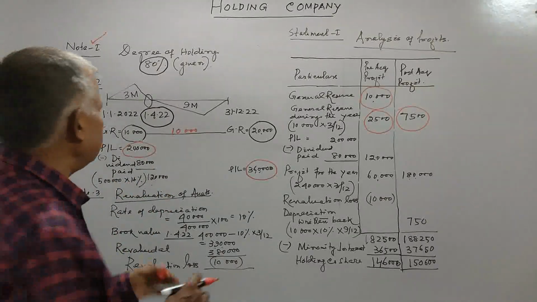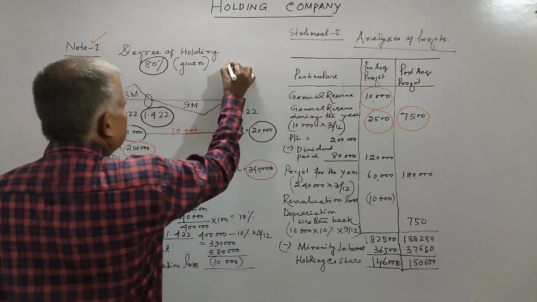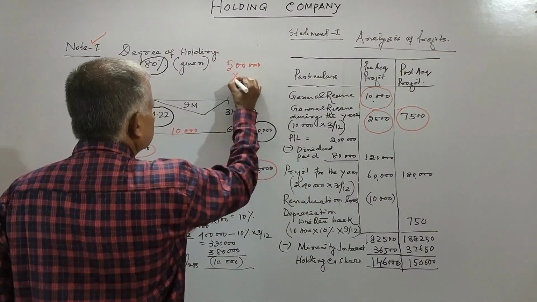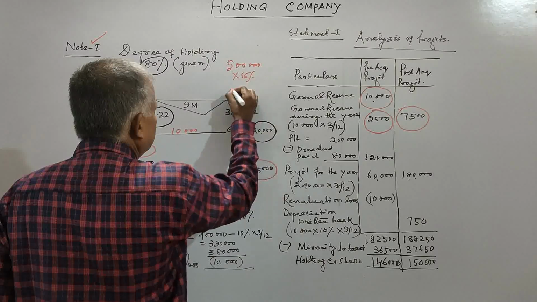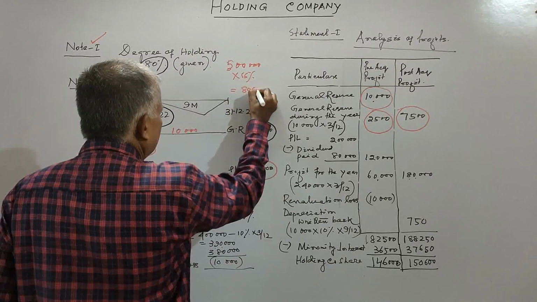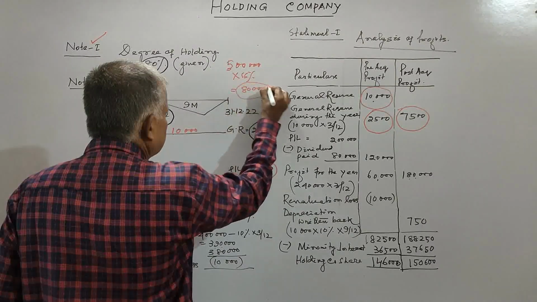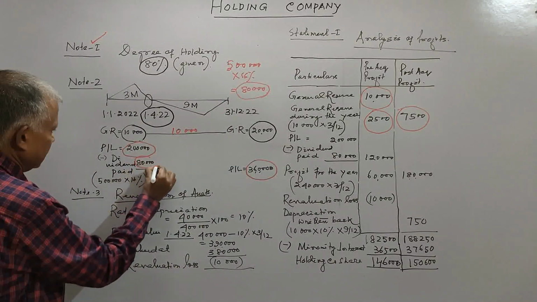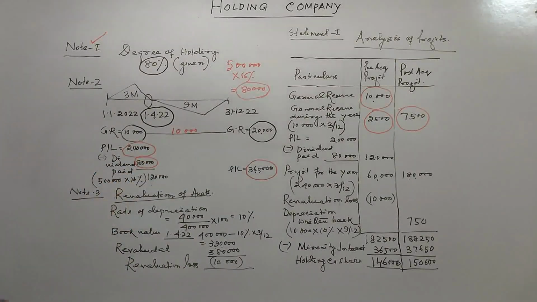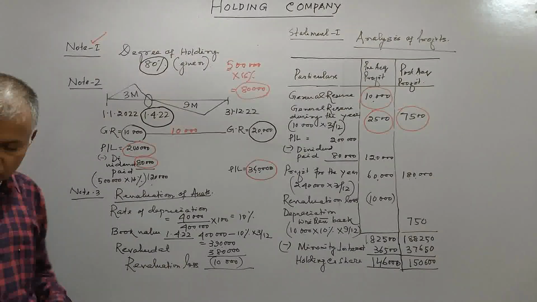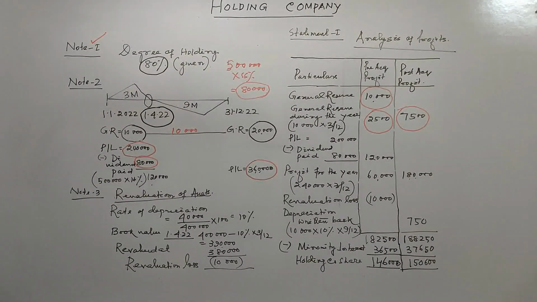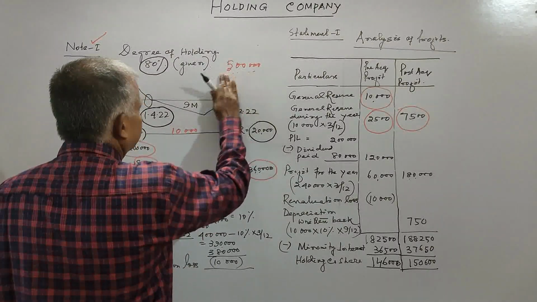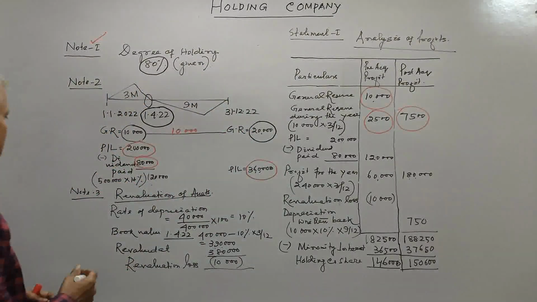The Tikka Limited share capital is 5 lakh. So 5 lakh into 16% comes to 80,000 as dividend. So Tikka Limited paid 80,000 dividend, right?